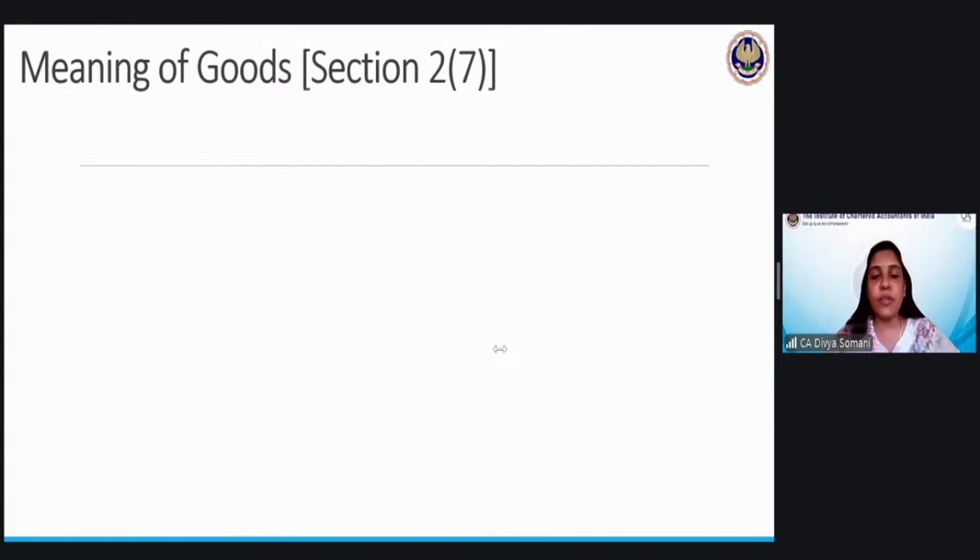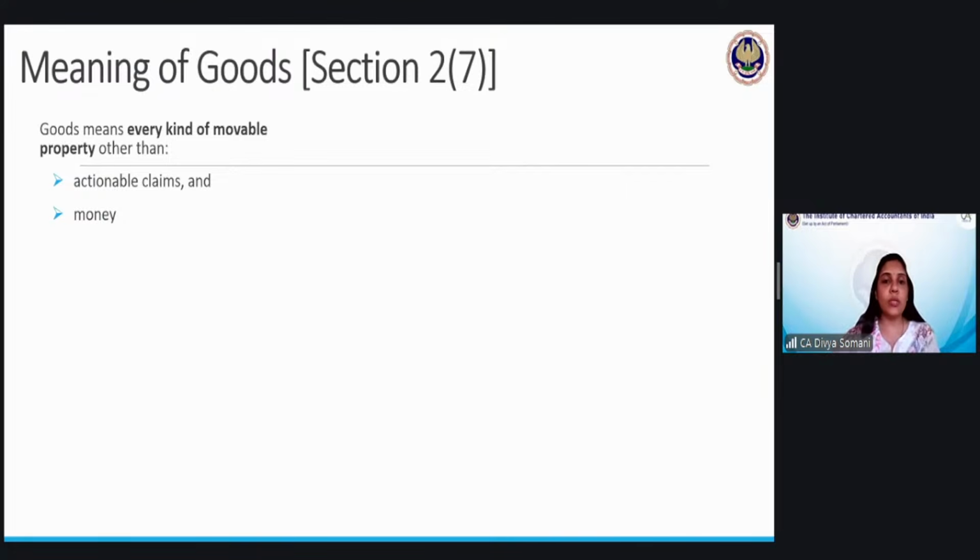First of all, the section we have to remember is 2(7). Goods means every kind of movable property other than. So what is not included? What does it exclude? There are two things which are specifically excluded. What are those? It excludes actionable claims and money.